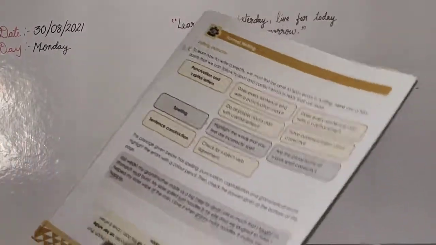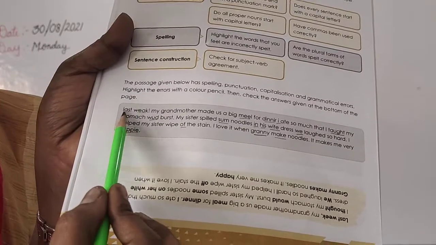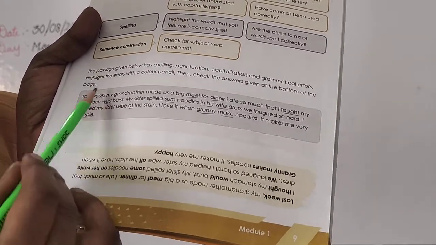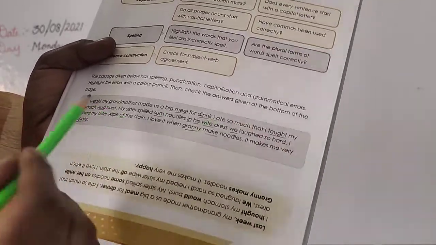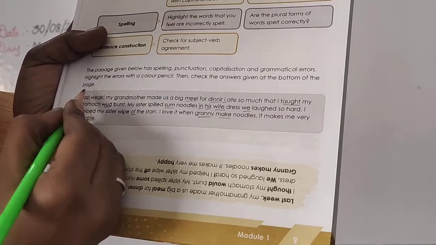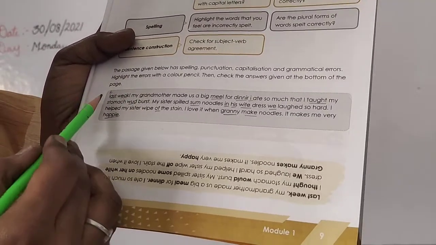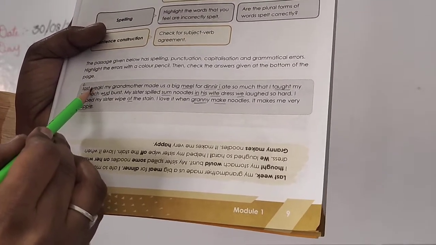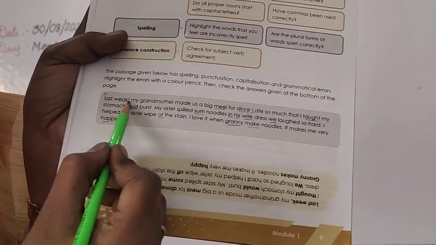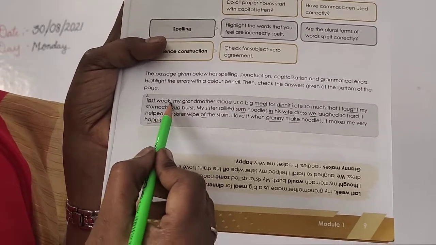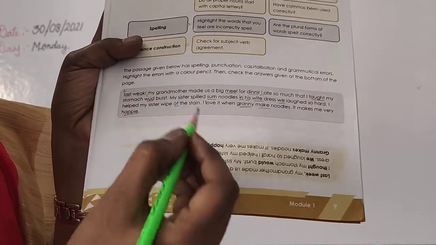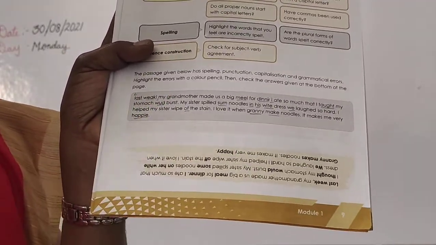Then let us do it, children. Yes. See here, "last week." Yes, last week. See, L. Last week, you should start with a capital. Okay, capital letter. So it is not correct. So underline that. Then "week." Week also here is wrong because they have given a punctuation mark. Actually, it should not be a punctuation mark there. A comma should come. Okay, here a comma should be there. So underline that also. Okay.